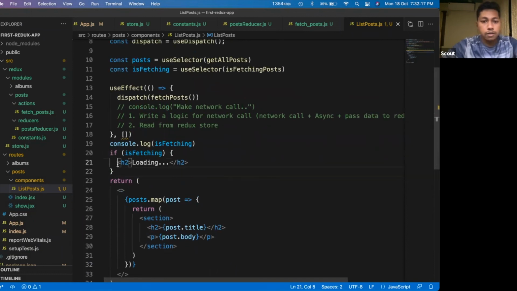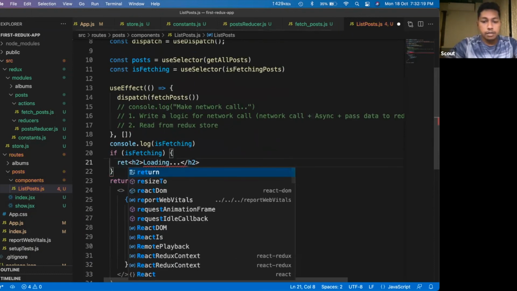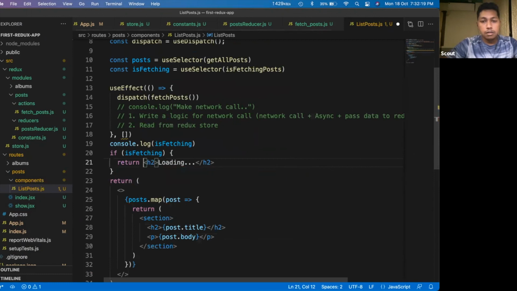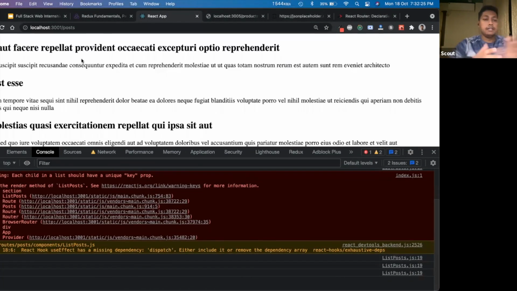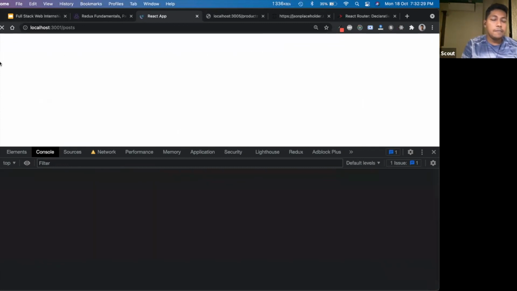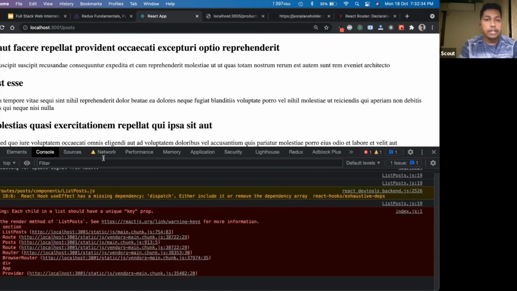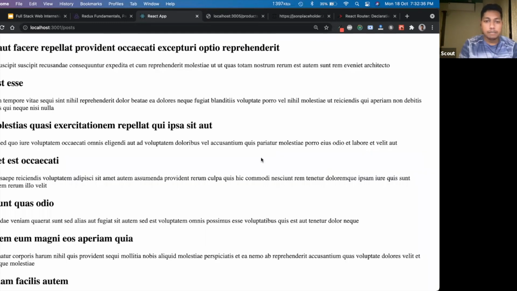Oh, sorry. There should be a return statement. Yes, fine now. There is a loading state whenever we are fetching the data, and when the data is coming, it is printing out here properly.